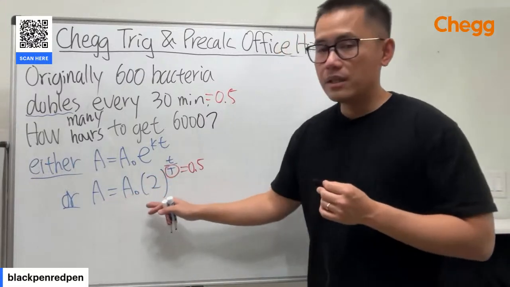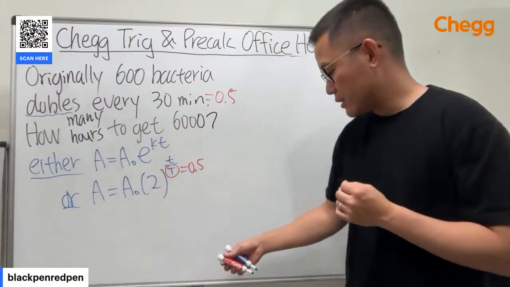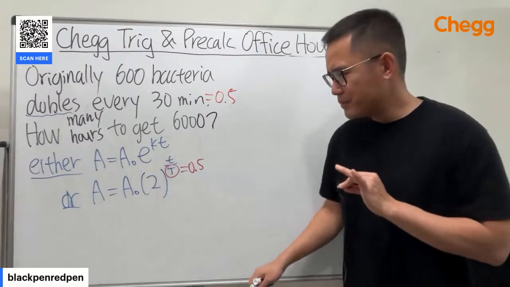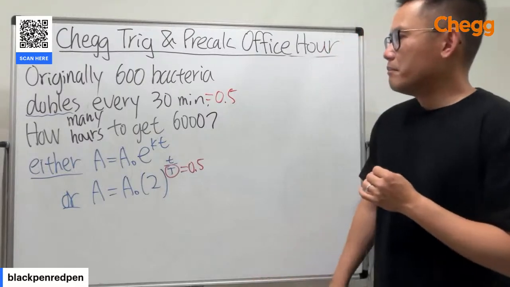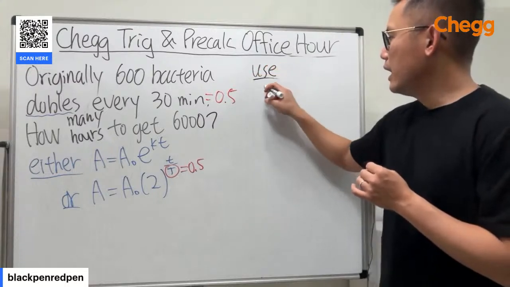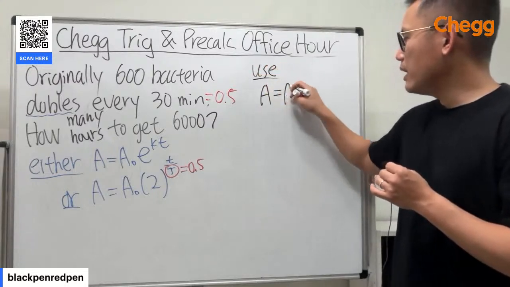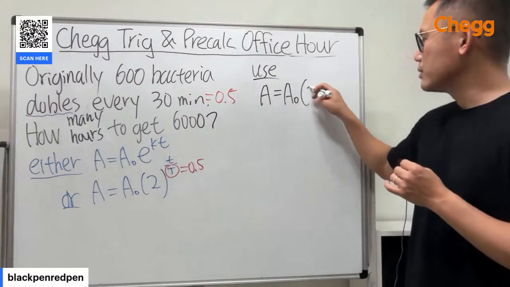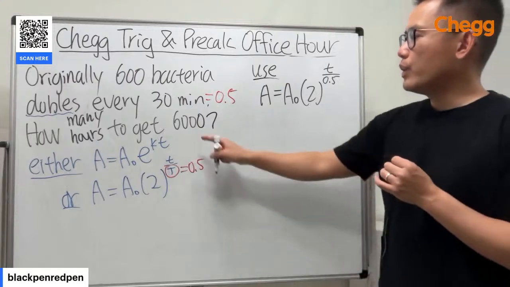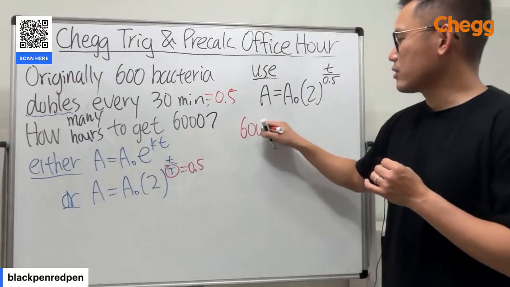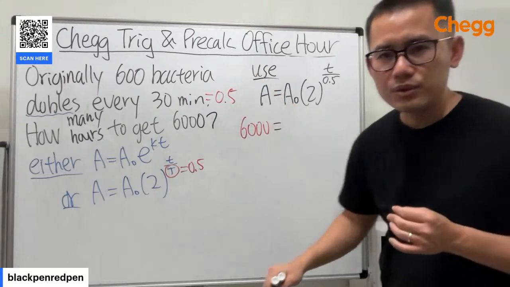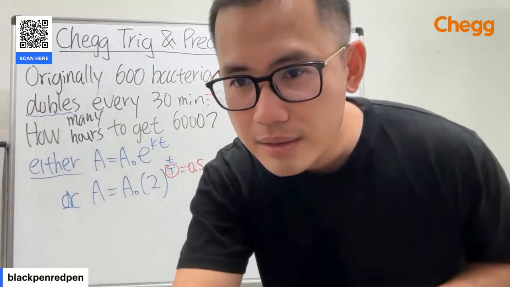In this case, it's easier if you use the second equation. So let's do that, because I showed you guys the first one earlier. It's the most general way. But anyways though, all we have to do is use the equation A is equal to A0 times 2 to the t over 0.5. We want to get 6,000, so that's the target amount that we want. And the initial amount is 600 or 60. Hold on. Is it 60 or 600?